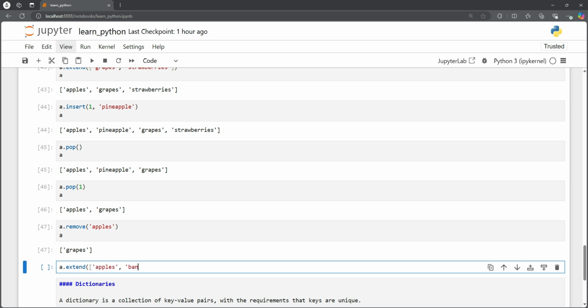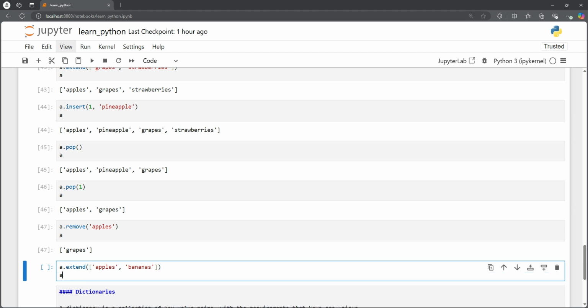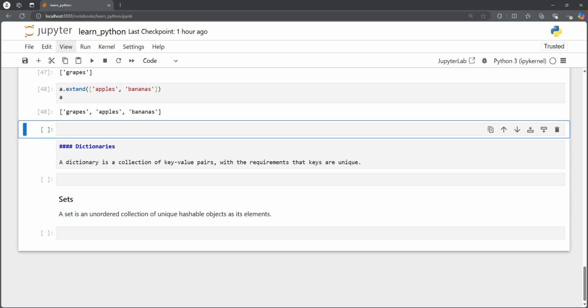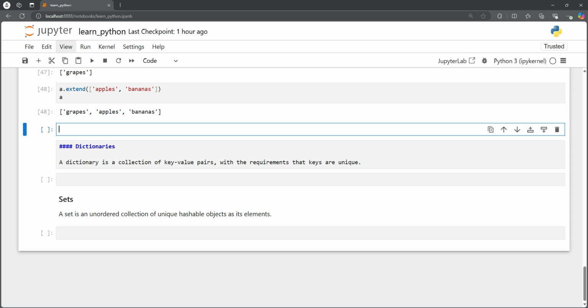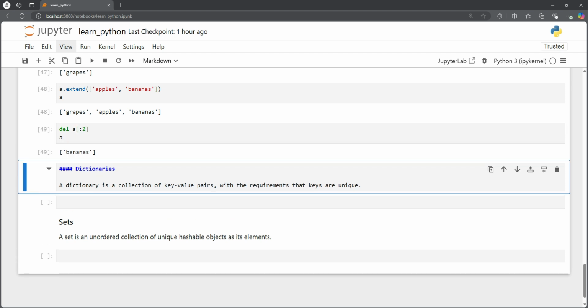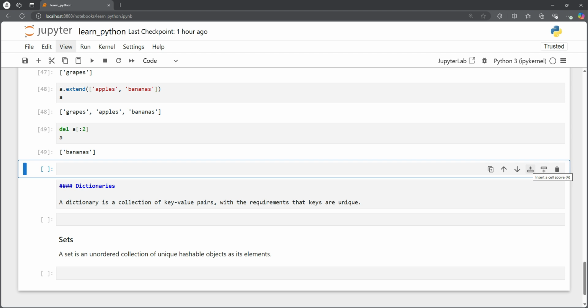Apples and bananas. Okay, and now if we want to remove grapes and apples, so let's first see. So we have grapes and apples and bananas. So now if we want to delete the first two, we could also do that using the del, and now we are only left with bananas. So these are very powerful methods that we could use to make our coding much easier and simpler.